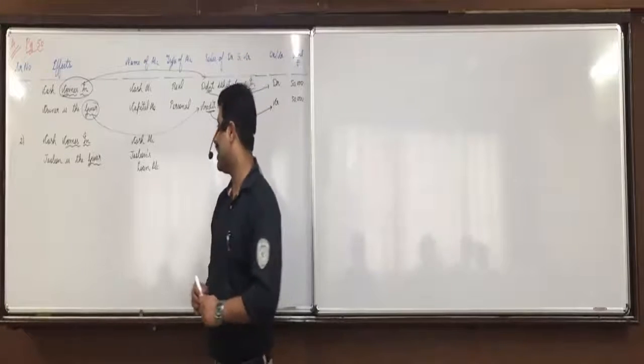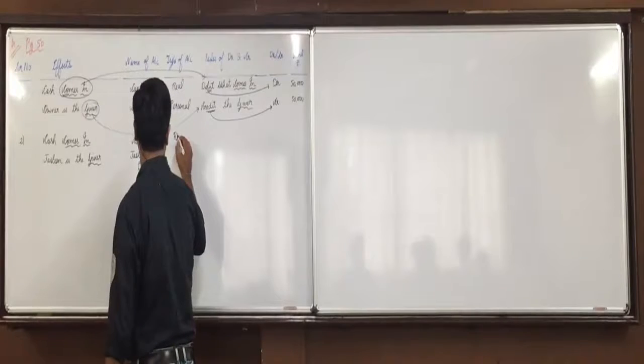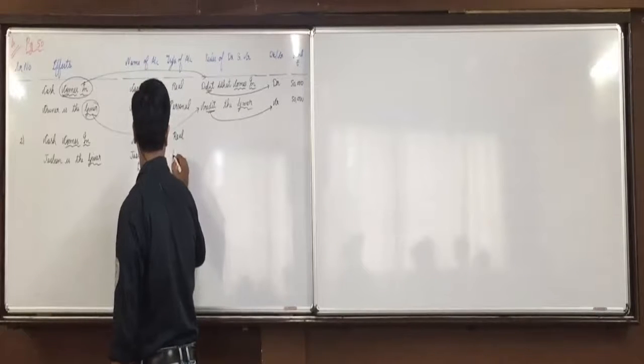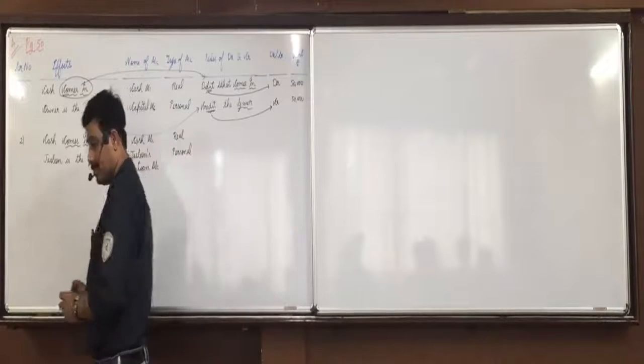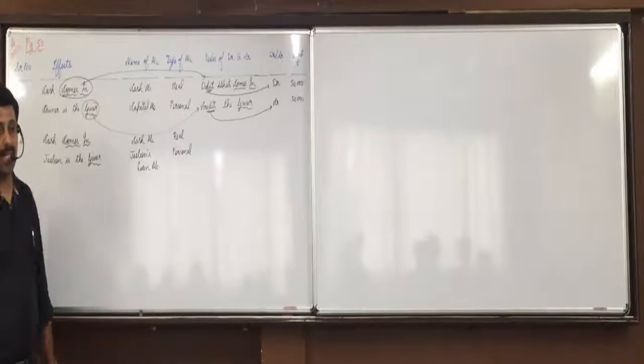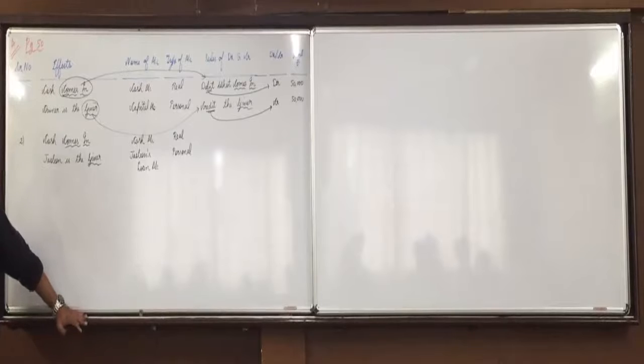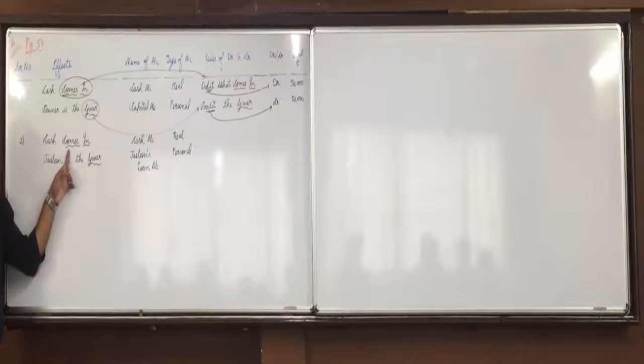Personal. Yes, cash is current asset, so it is real. And what is Jasleen? Natural person. Okay, Jasleen is a natural person, so it is personal account. Any doubts with this? Now the real accounts rules. And here which one will apply?